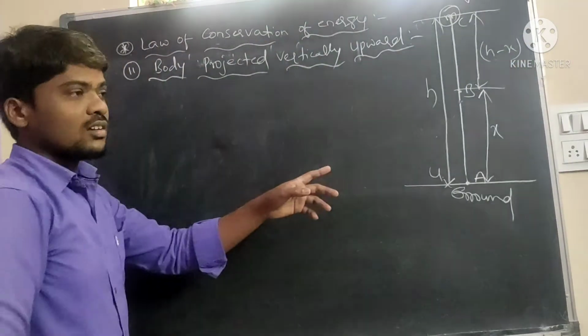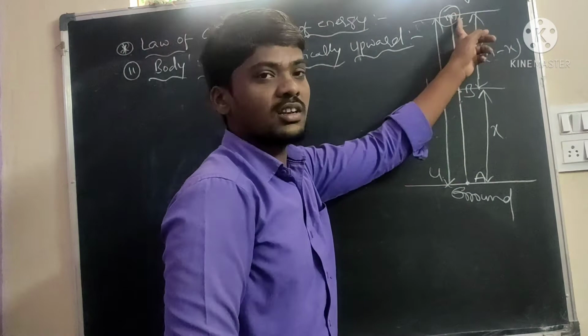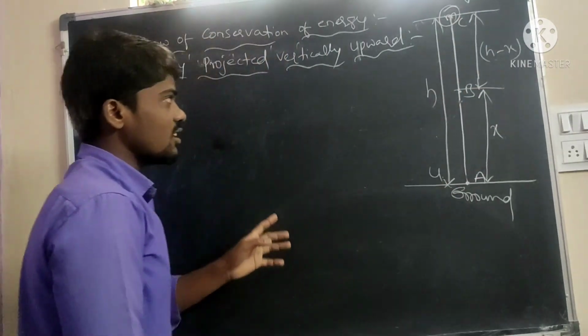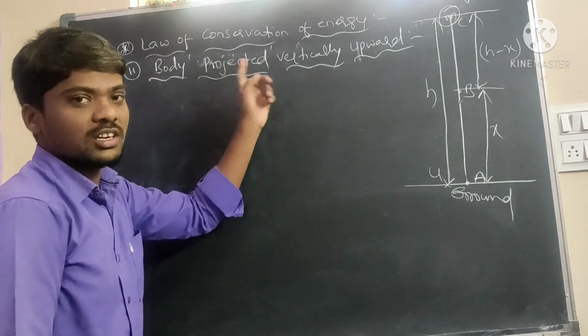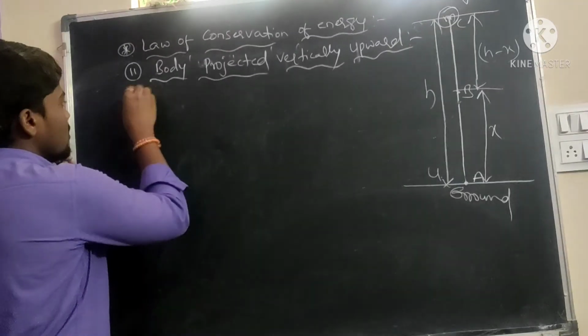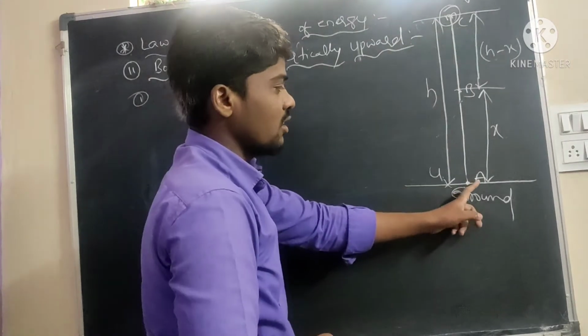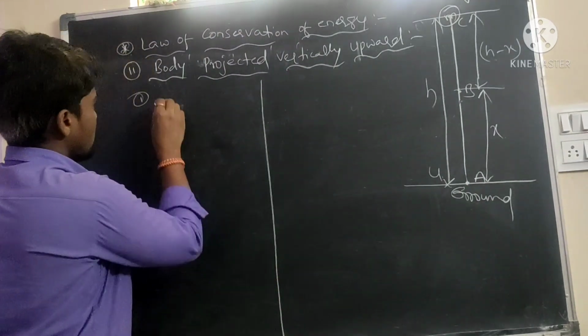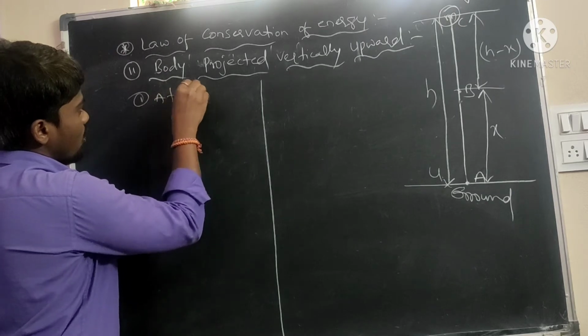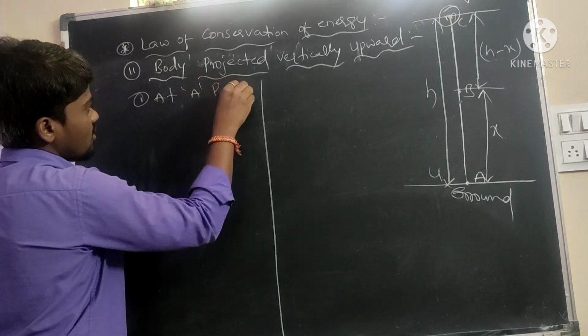We will find the total energy at the different points. Here the energy is transferring from one point to another, kinetic energy to potential energy also. First case is at A point. At A point, we will find out the total energy.